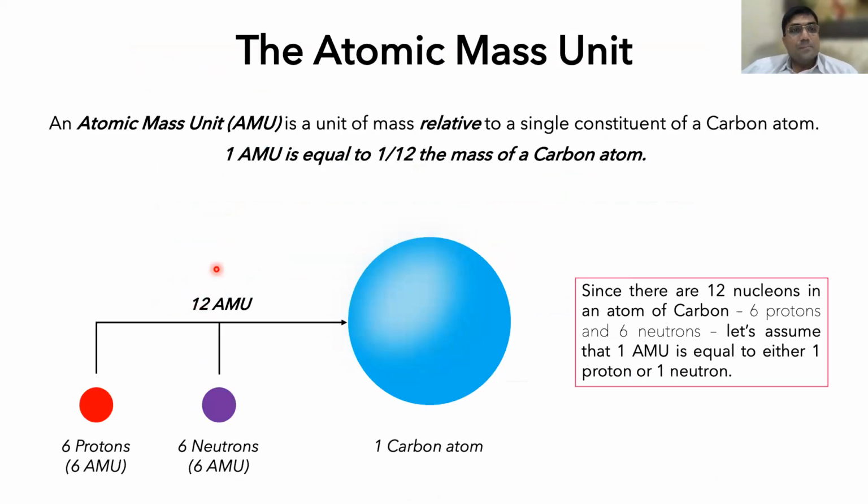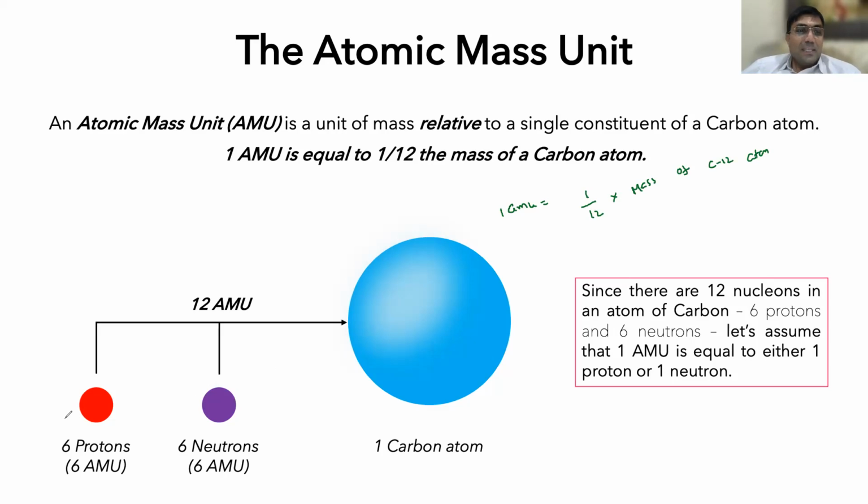Now listen carefully. What is AMU? 1 AMU means 1/12 of the mass of a carbon atom, the mass of a C12 atom. For example, you take the mass of a C12 atom and divide by 12. 1/12 of its mass is called 1 AMU.